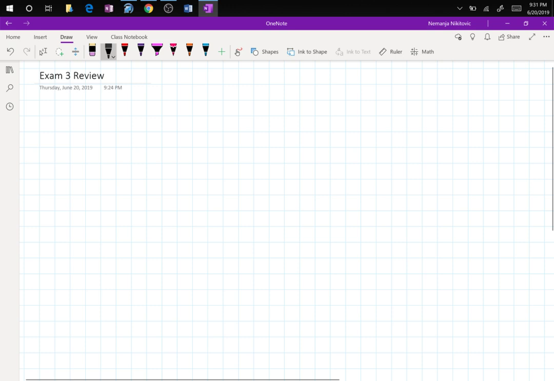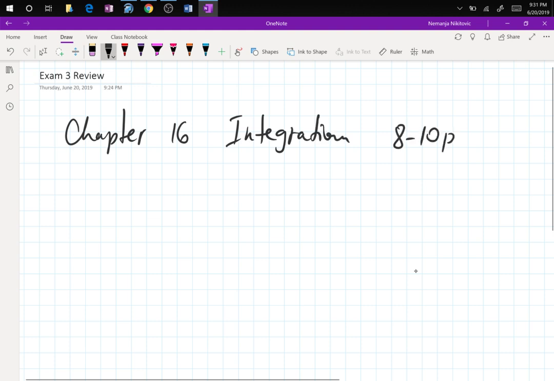All right. So, chapter 16, integration. I will have to say 8 to 10 problems. We know that some of the stuff takes forever to compute.